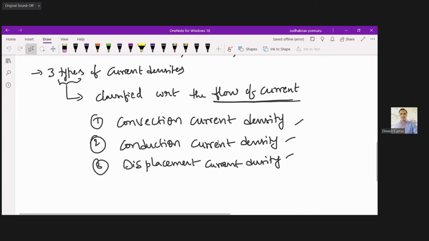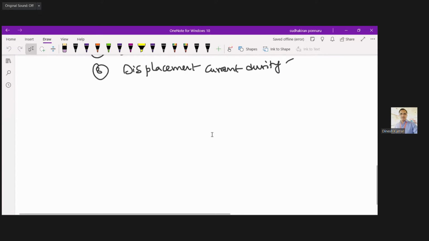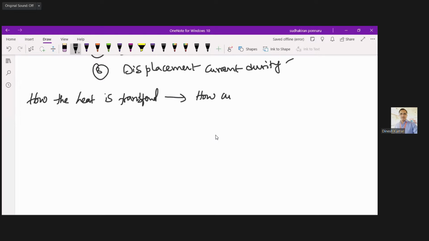In order to understand this concept of current density, here I'm going to take one real-time example. If you know how heat is transferred, you can relate the same to how current is transferred.